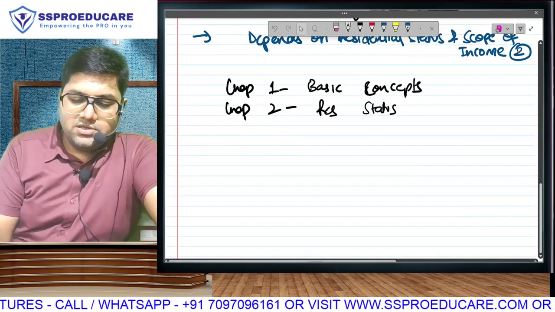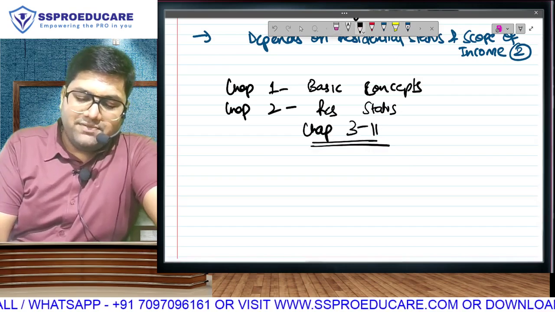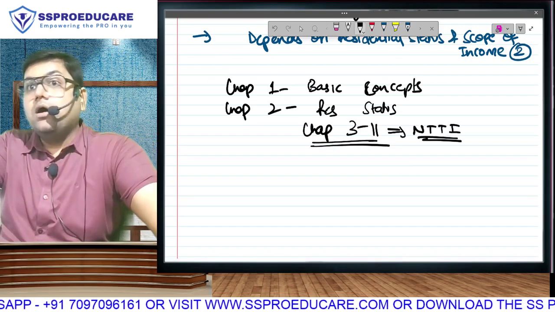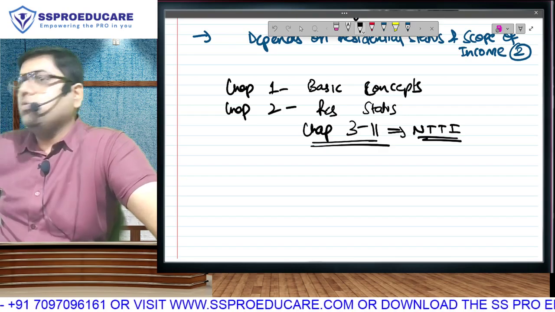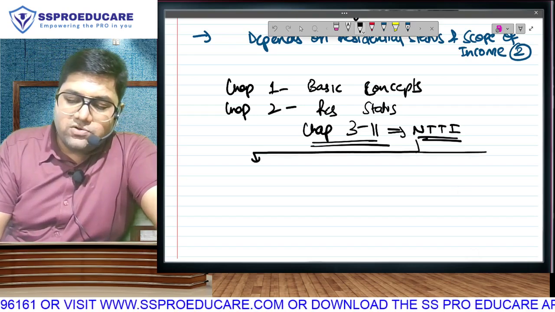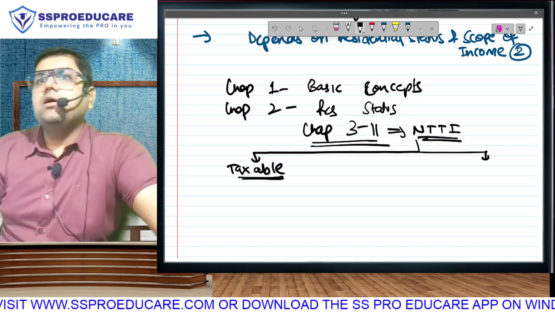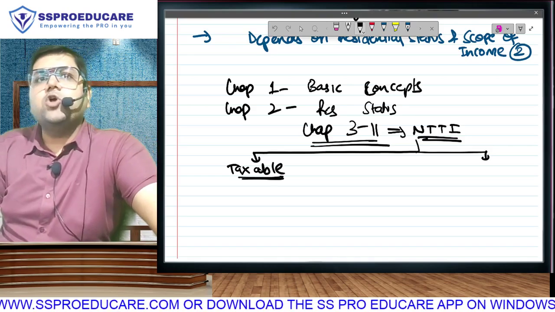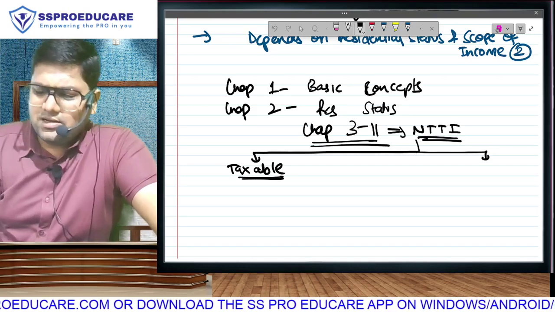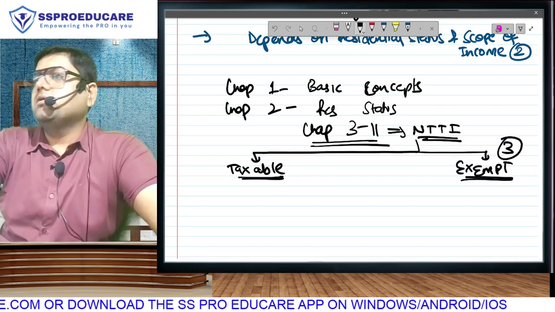Now come to this. Chapter number 3 to 11 is calculation of net taxable total income. Abhi 9 chapters hai. So I am actually telling you a little about all these chapters. First of all, our income will be divided into 2 categories. Those incomes on which our government wants tax and those incomes on which our government does not want tax. They are known as non-taxable. Please avoid, use the correct term. Kya? Exempt income. So that's my chapter number 3.